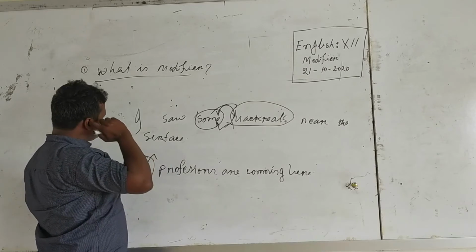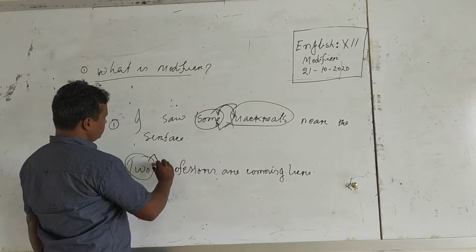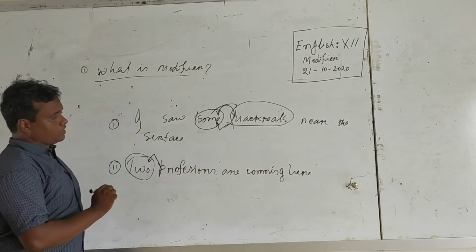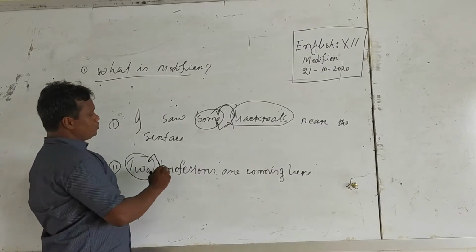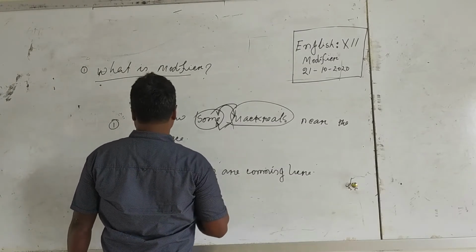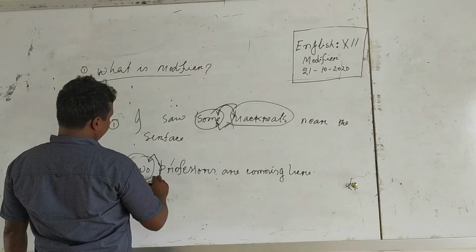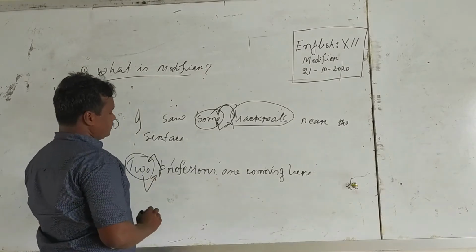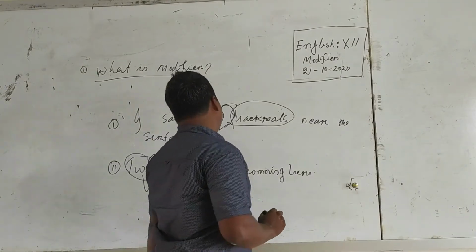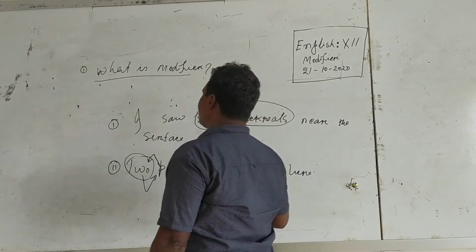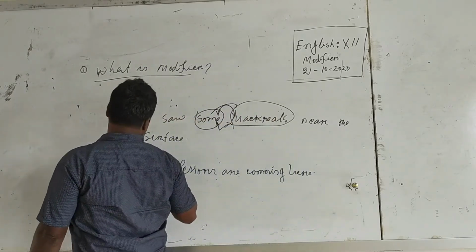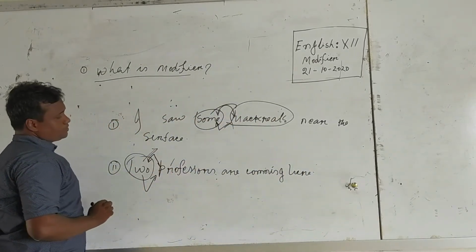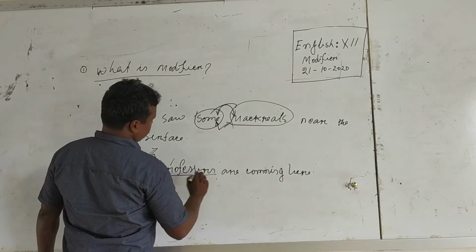In another sentence we see, two professors are coming here. Two professors. How many professors? Two. Two modifies professors. Here two is a quantifier. That means two describes the number of professors.